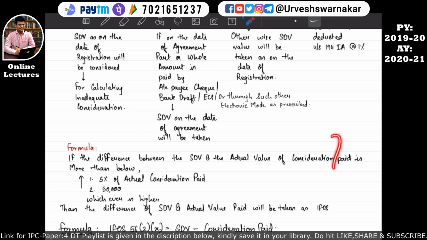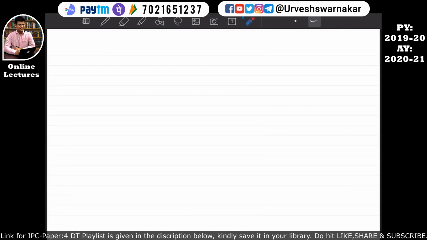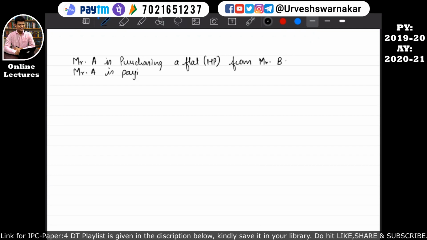So let's understand only this part with the help of an example. So understand that Mr. A is purchasing a flat, that is a house property and it is also a property, from Mr. B. Mr. A is paying Mr. B rupees 80 lakhs for this flat.